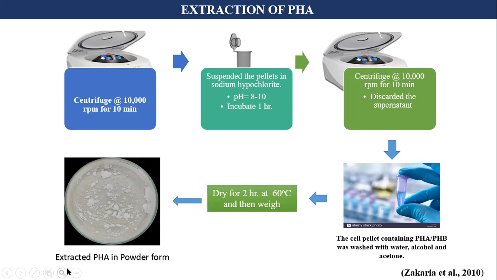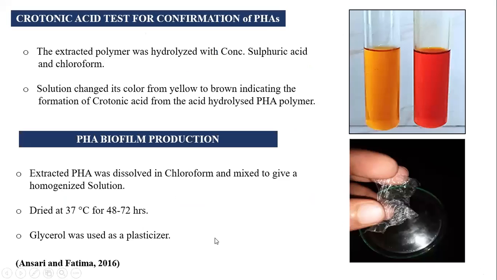Here is the solid or powder form of the PHA extracted. The extracted PHA was confirmed by using the concentrated sulfuric acid and chloroform test. The change in color from yellow to brown indicated that the product produced is polyhydroxyalkanoate.